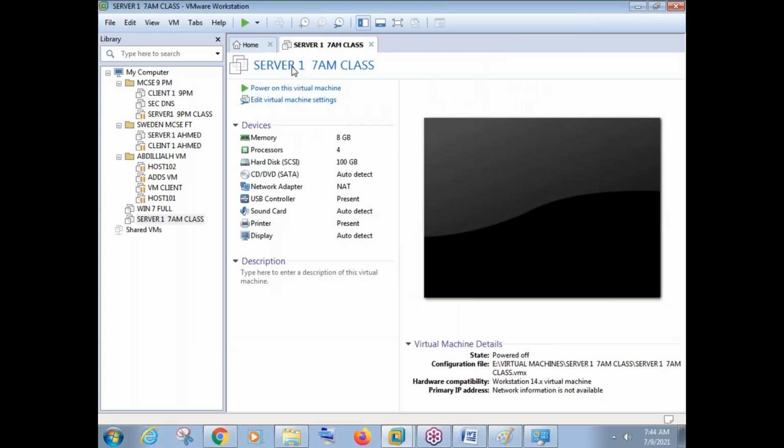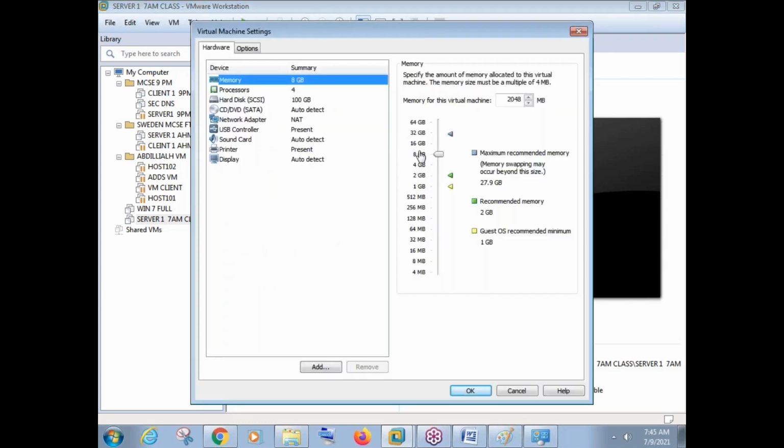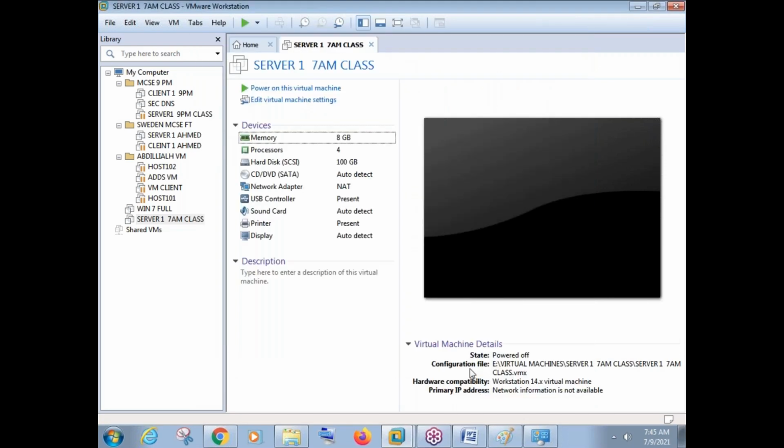Now you can see the server 1 7 AM class machine is ready. The machine is created successfully, and this machine is created with 8 GB RAM, 4 processors, and 100 GB hard disk. If you want to increase or decrease the processor and memory, you can do so at any time. Just power off the machine, go to memory. If you want to decrease, you can decrease, or if you want to increase again, we can increase. It's up to you. So the virtual machine is successfully created, and this virtual machine is for Windows Server 2016.